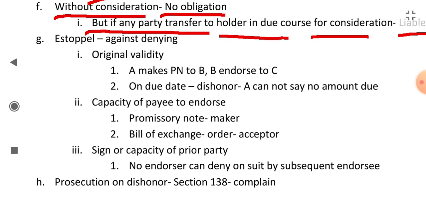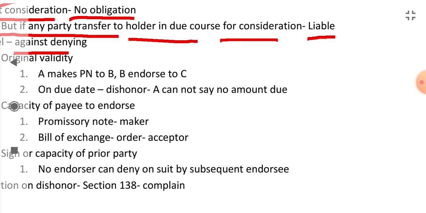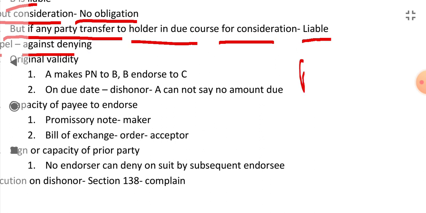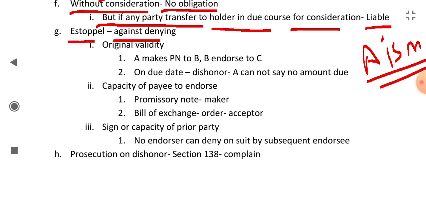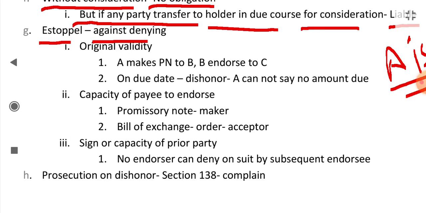Next is estoppel against denying. What does estoppel mean? Estoppel means like if you say A is my son, okay, then after some time you cannot deny this fact if you have already accepted the fact before. Okay, this is called estoppel. You cannot deny it later.